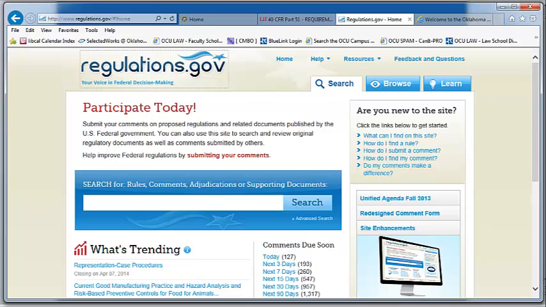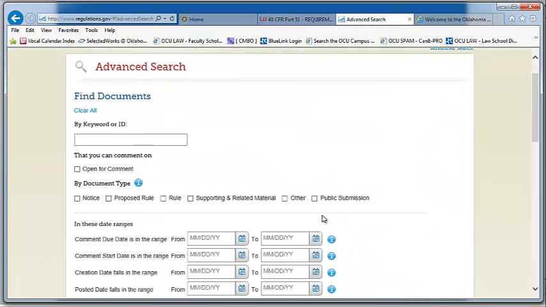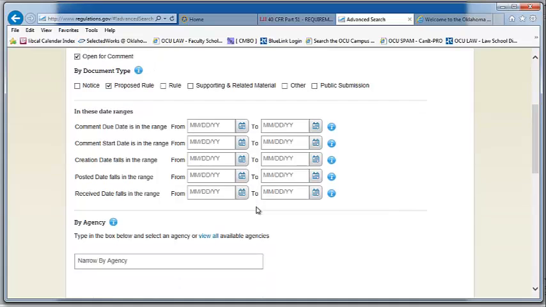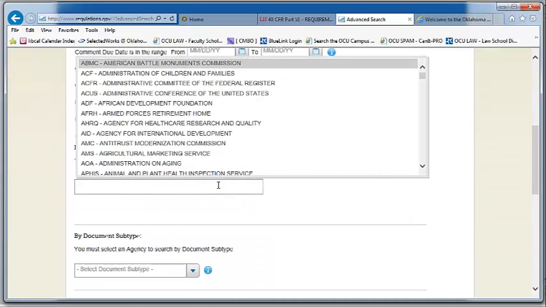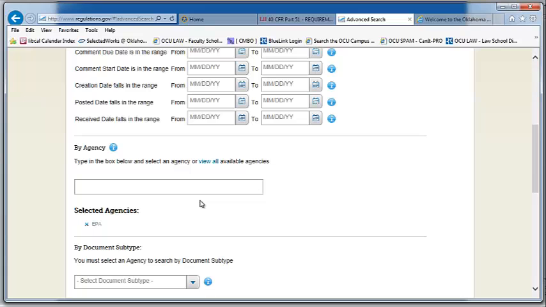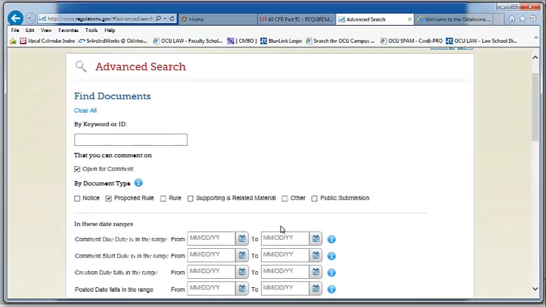Another way to monitor pending changes to federal regulations and to submit comments on regulations is the regulations.gov website. We're going to go in and take a look at it doing some advanced searching. I want to limit my search to just proposed rules, but you can see the other options that are available here. We could also limit it to only rules that are open for comment. We can limit it by date. We can narrow it by agency. I'm going to limit it to just the EPA. And let's search for air emissions.